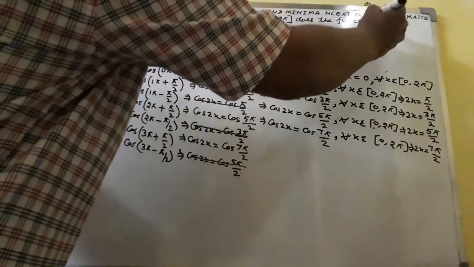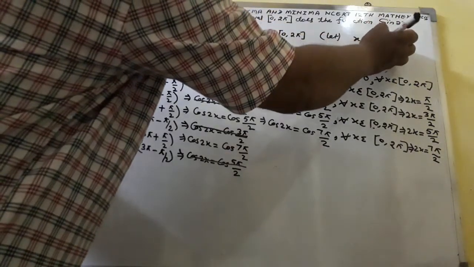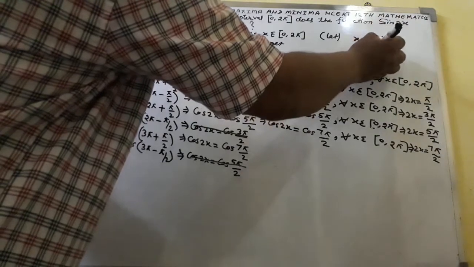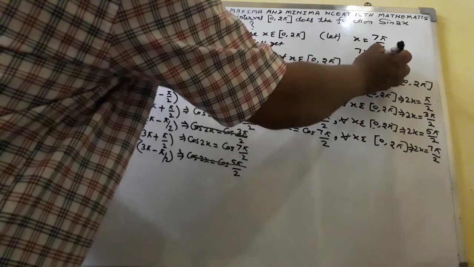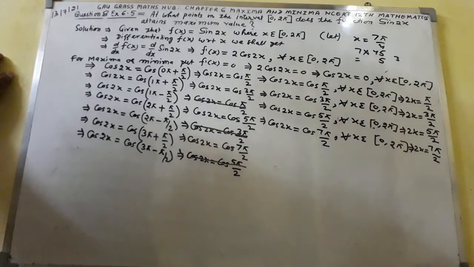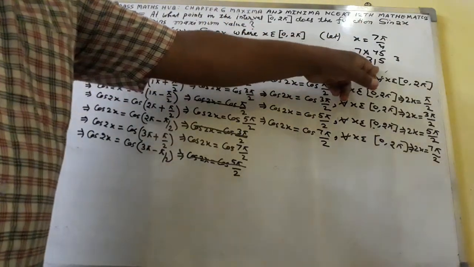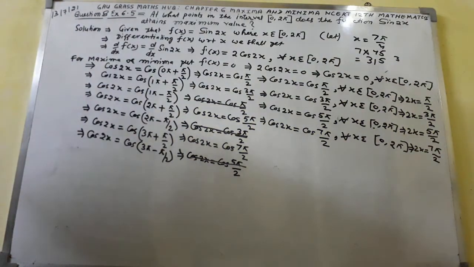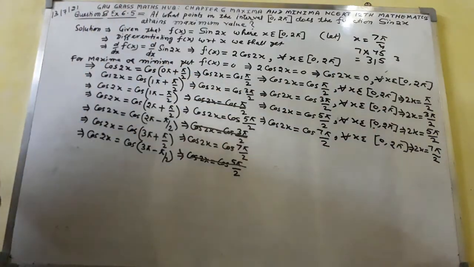Here we will get x equal to 7 pi by 4. Now calculate 7 into 45. 7 fives are 35, carry 3, and 7 fours are 28, 28 plus 3 is 31, so we get 315 degree. 315 degree falls between 0 and 2 pi. This one is verified.